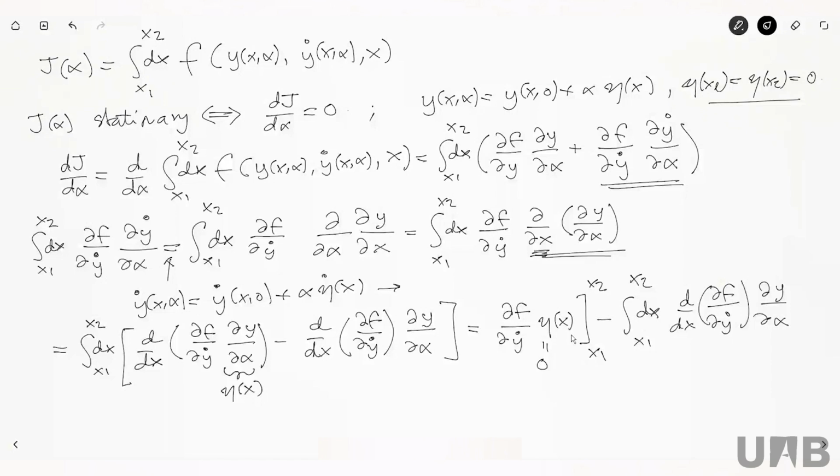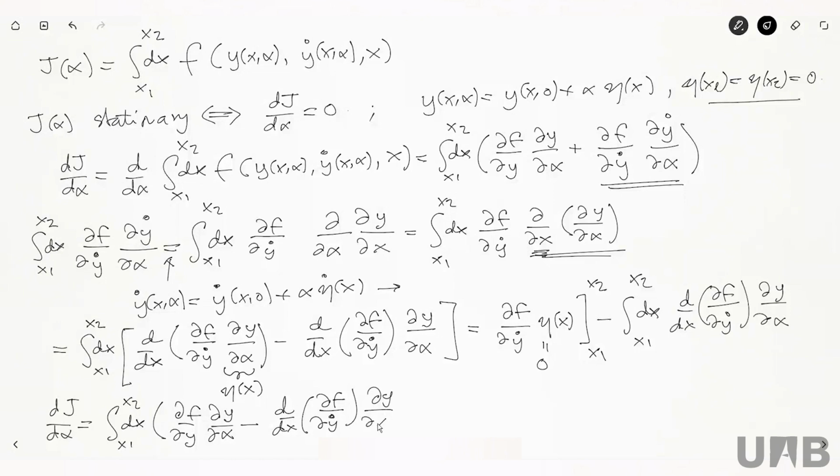So that means that my derivative of J with respect to alpha, reading again this expression here, is the integral over x from x1 to x2 of the derivative of f with respect to y times the derivative of y with respect to alpha, plus this other term, which I just computed, which is minus the derivative with respect to x of the derivative of f with respect to y dot, times the derivative of y with respect to alpha.